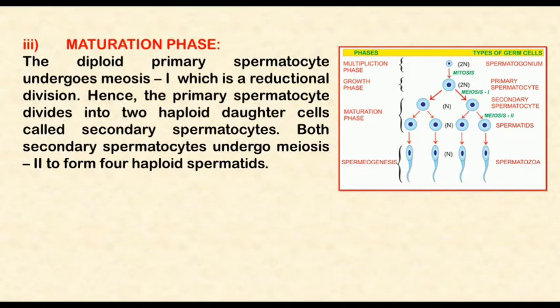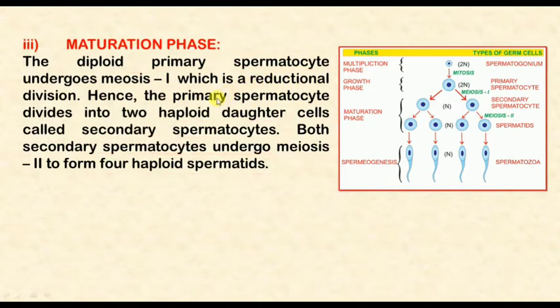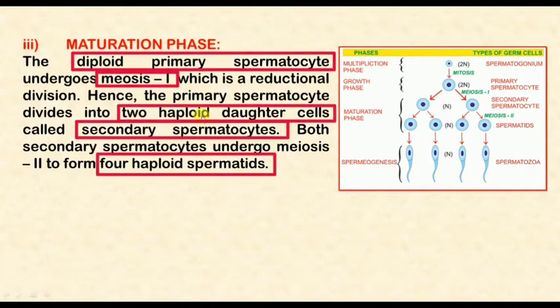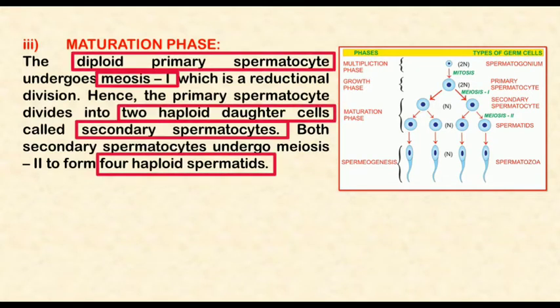During this phase, meiotic division takes place. After the first meiotic division, which is a reductional division, primary spermatocytes divide to form two haploid daughter cells known as secondary spermatocytes. These secondary spermatocytes are haploid and contain only 23 chromosomes.